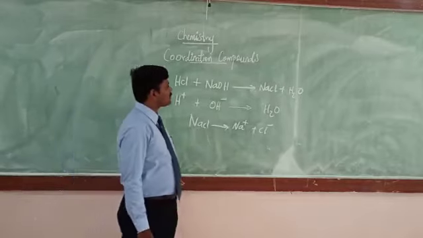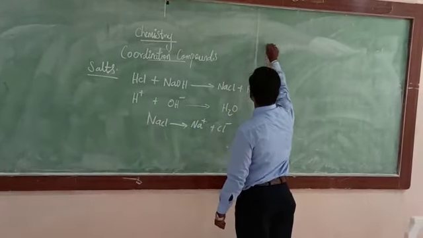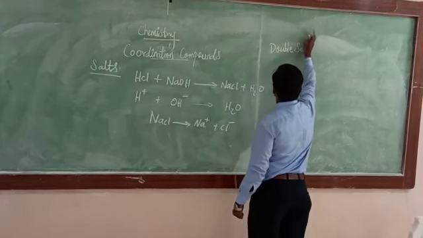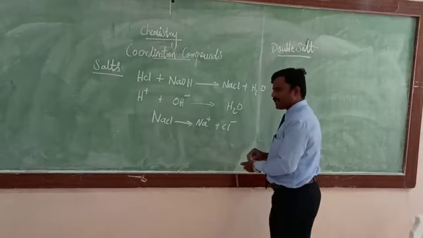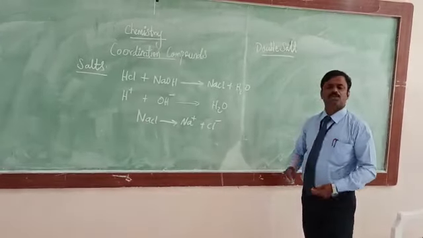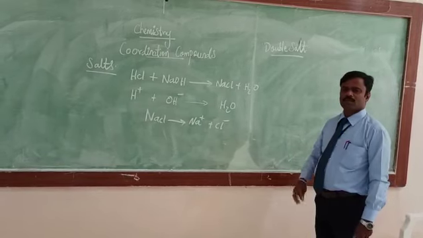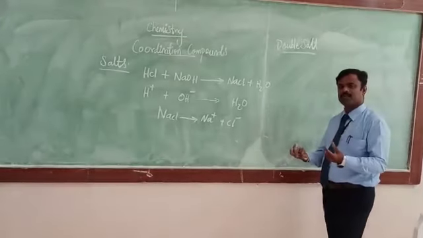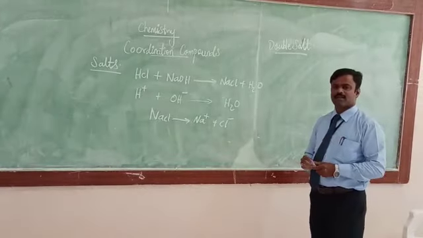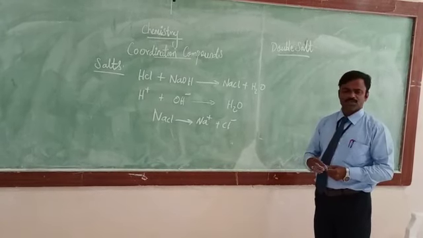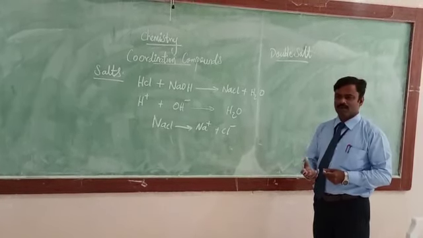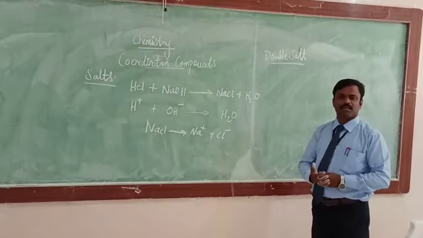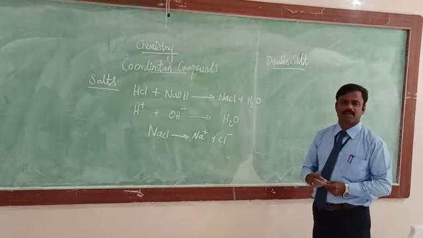The next type is double salt. So what is meant by double salt? The salt which is obtained by the evaporation of a solution containing two or more simple salts taken in a stoichiometric proportion. We take two simple salts and dissolve them in a beaker containing some 500 ml of water. That solution is boiled to a certain limit and all the water molecules get eliminated. The remaining substance, which deposits on the walls of the container and the bottom of the beaker, is referred to as a double salt.